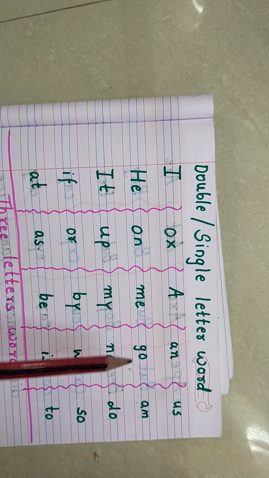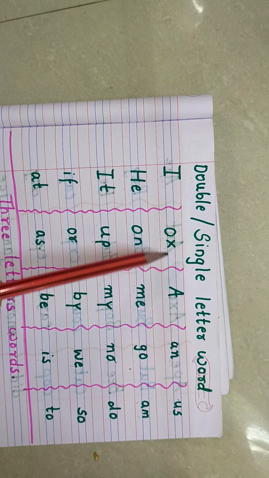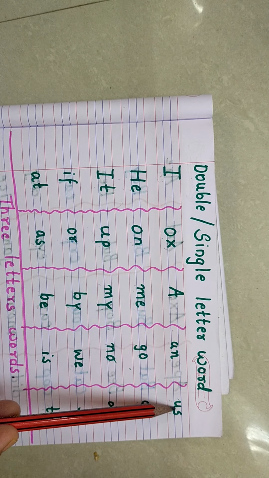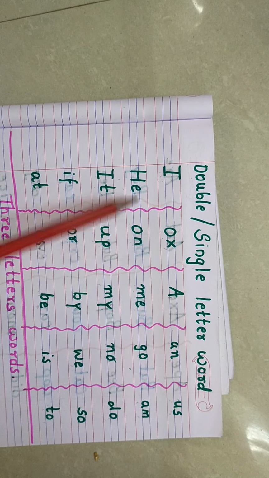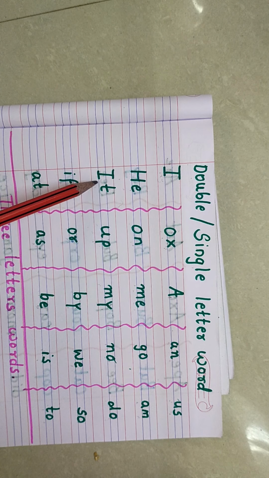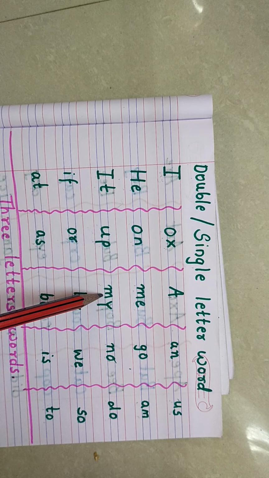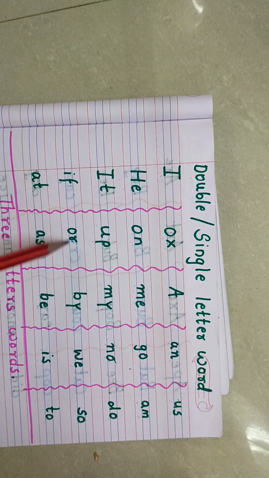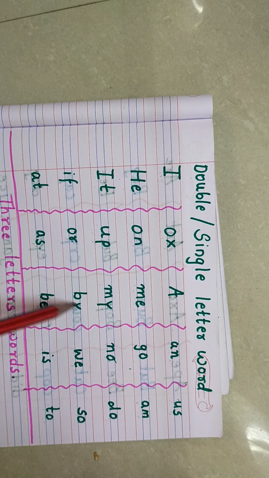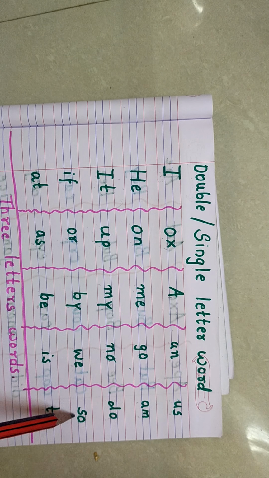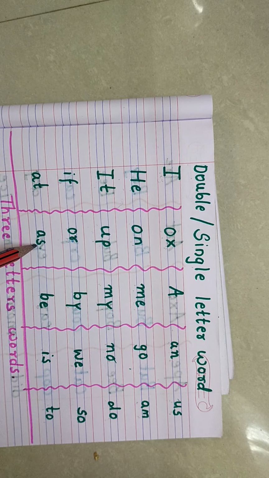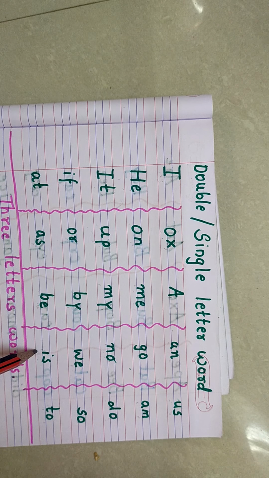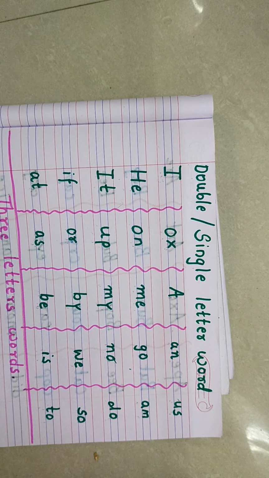Now we will read in one sound. I, A, ox, an, us, he, on, me, go, am, it, up, my, no, do, if, or, by, we, so, at, as, be, is, to. Right? All these things for what? To increase your vocabulary.